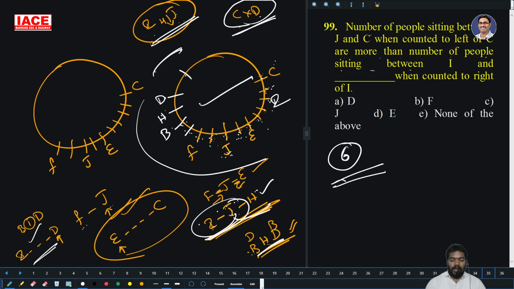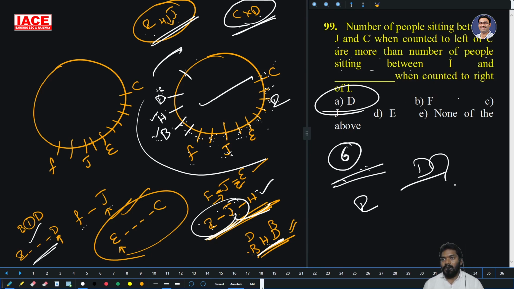Remember that from I, 1, 2, 3, 4 persons, D is here. There is no H, there is no B. The number of people sit between J and C is 6. These are more than the right side of I, how many persons they are asking? 1, 2, 3, fourth person, 3 persons. D is here. If they take it as H also possible, B also possible, but they are not given in the options. Like that, you will go with the F option.